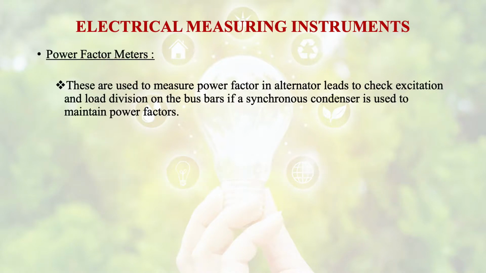Then comes the power factor meters. These are used to measure power factor in alternator leads to check excitation and load division on the bus bars if a synchronous condenser is used to maintain power factor.